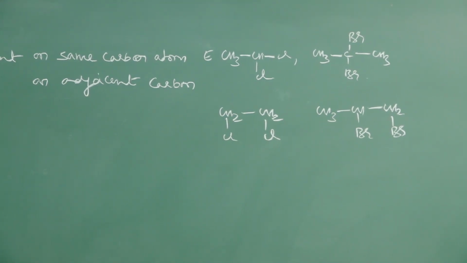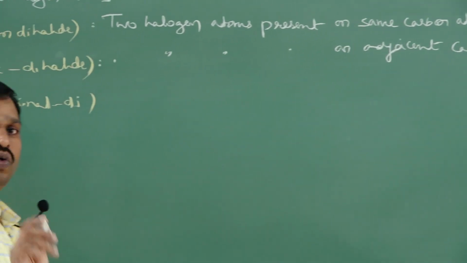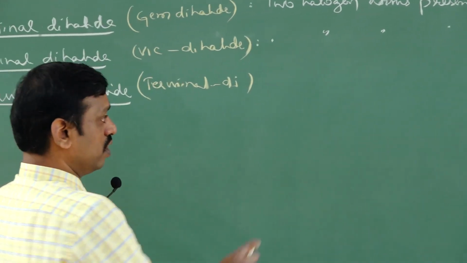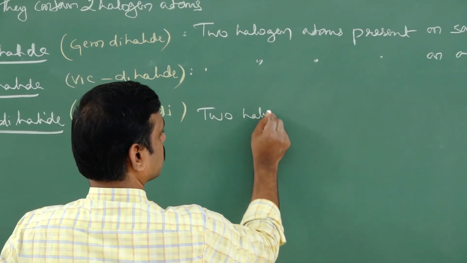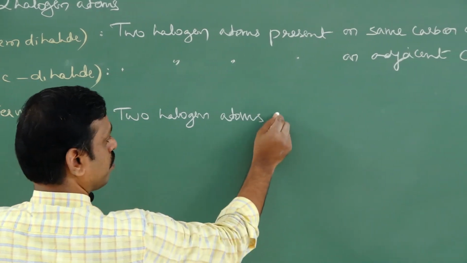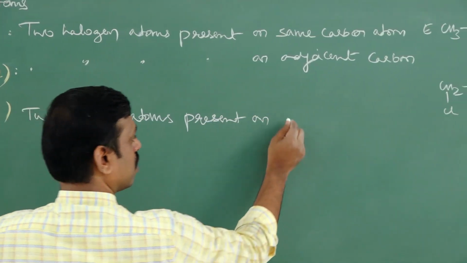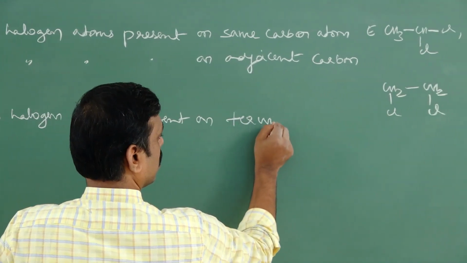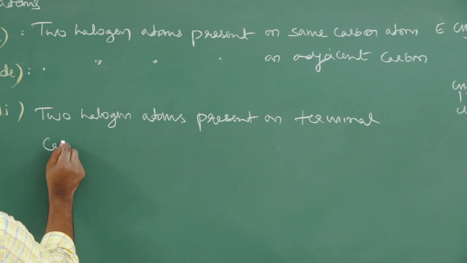Next, the last one is terminal dihalide. In case of terminal dihalide, two halogen atoms are present on terminal carbon atoms.